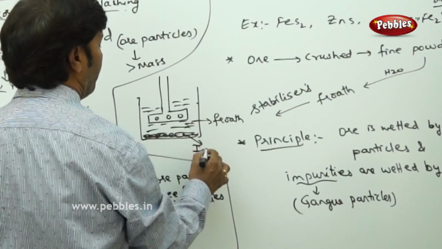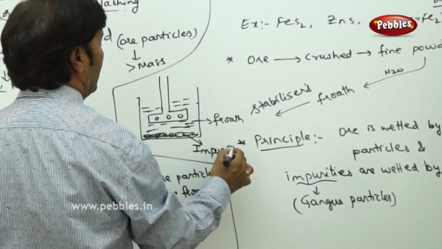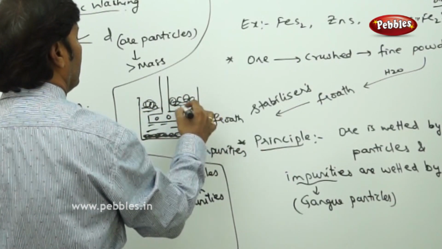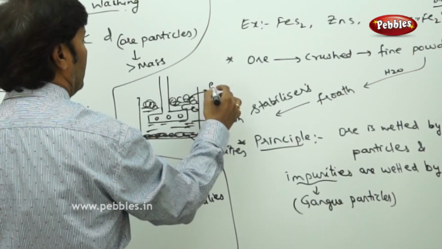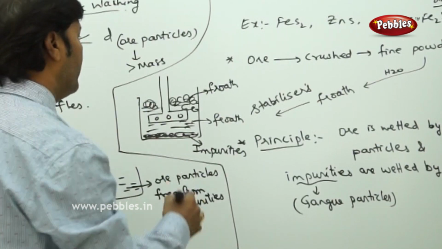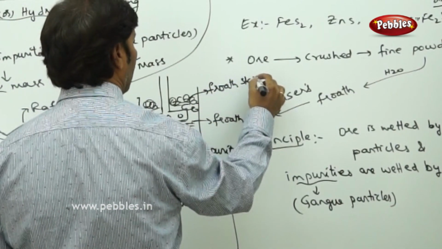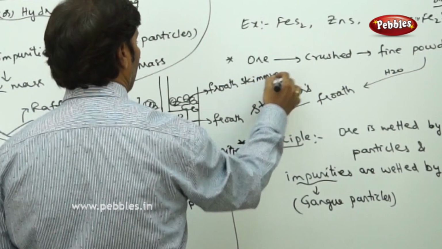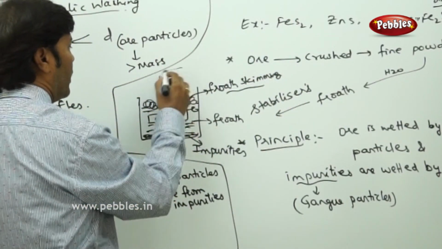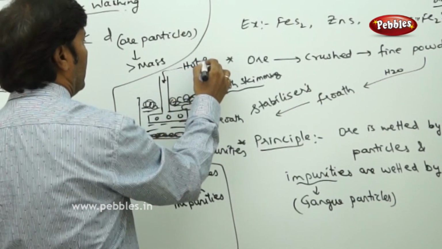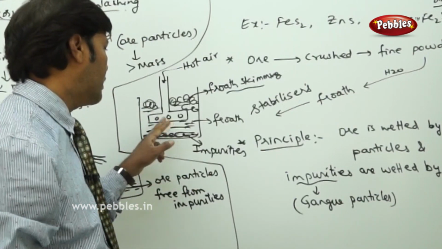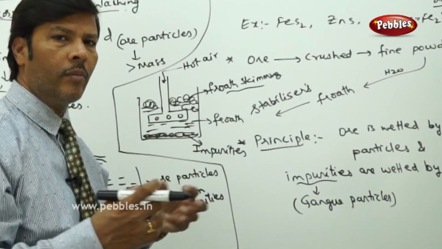The froth skims up like this, free from the impurities. The froth comes to the top and is removed, and the impurities are left behind. This is the blast of hot air, blown in through trickling holes where the air keeps on blowing.